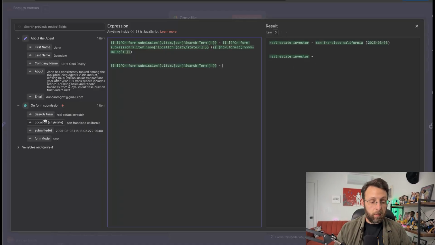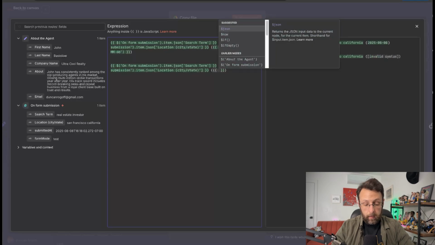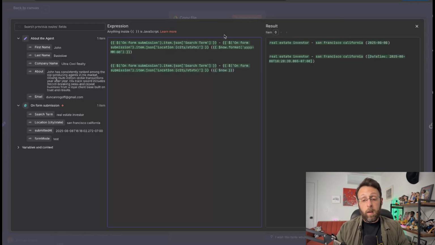We're just saying the location, city, San Francisco, California. And then the last thing I'm doing is I'm just putting in parentheses the date, so that when you look in your Google Drive or at all your Google Sheets, you know when this came from. And I'll just show you how to do this real quick. Just putting this in parentheses, and then I'm doing a double bracket and the money sign, and I'm doing now. And this basically is just the date and time. And I can't even remember the name of this format, but it's confusing to look at.